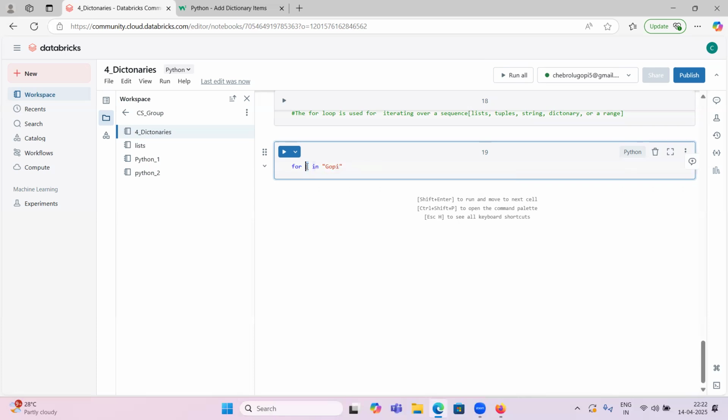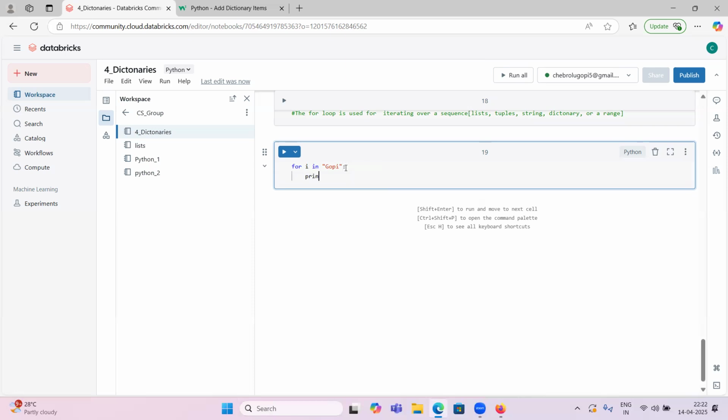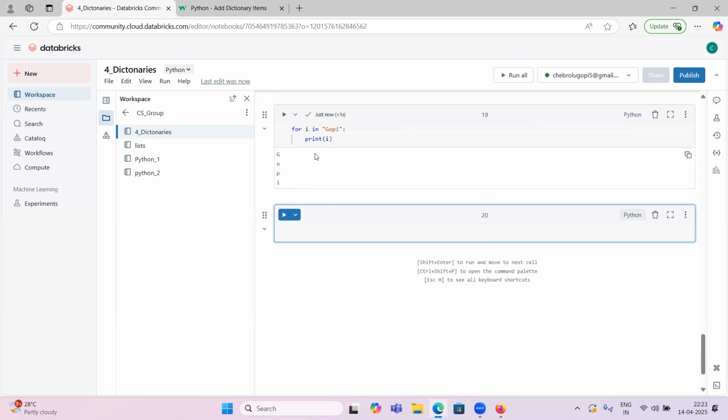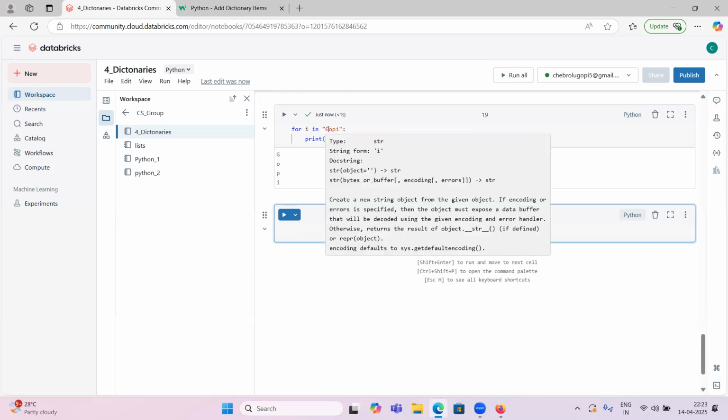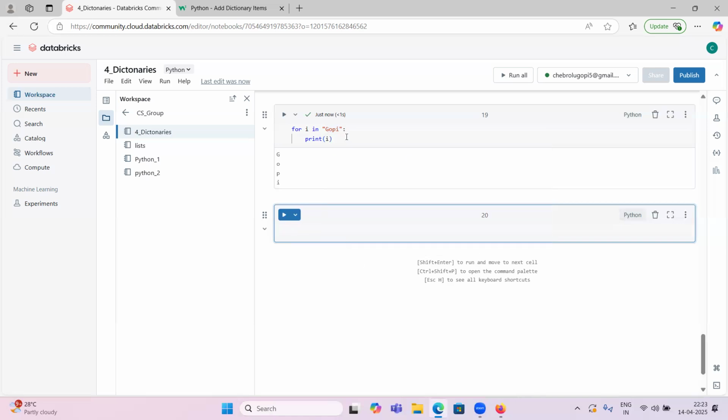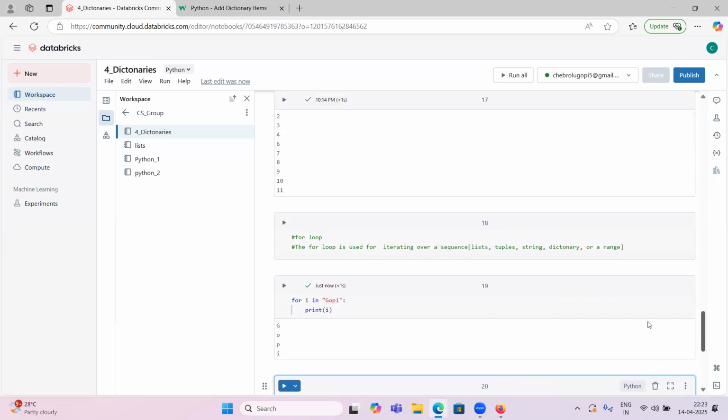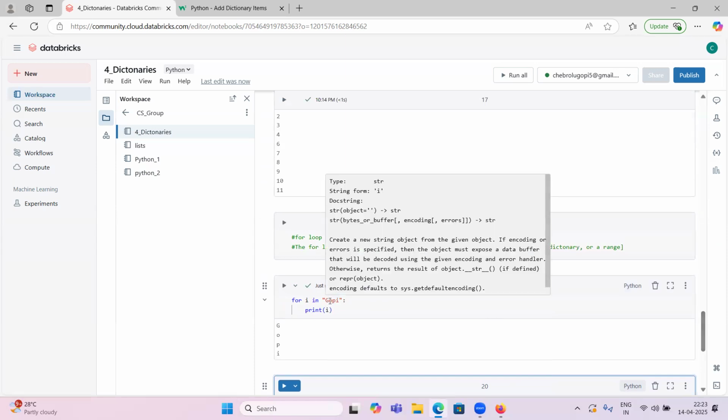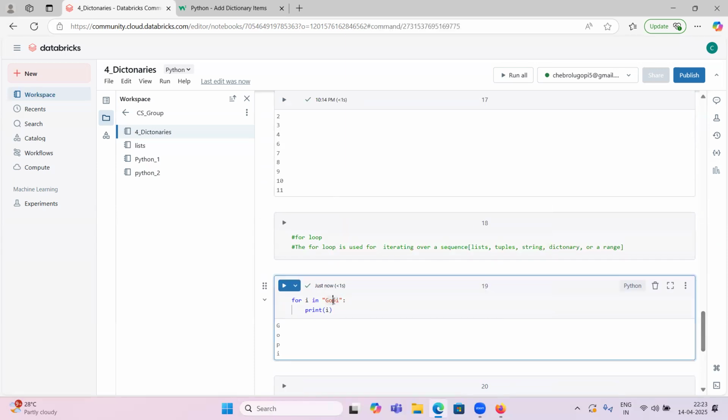So this i variable is iterating over this string, and let me print i. So what is it going to print? This is a for loop, right? For i in "Gopi". Gopi is also sequence data, right? It is a sequence data type, because a string is a collection of an array of characters. G is one character, O is one character, P is another character, I is the fourth character.